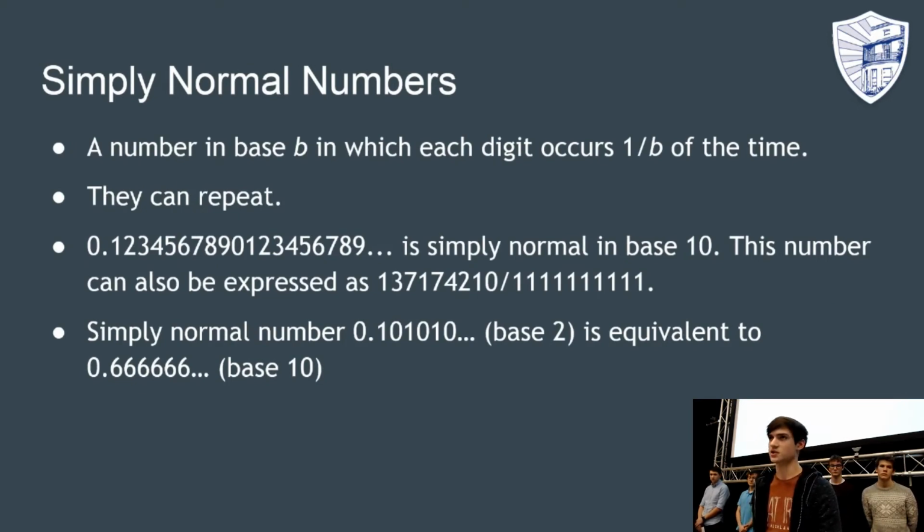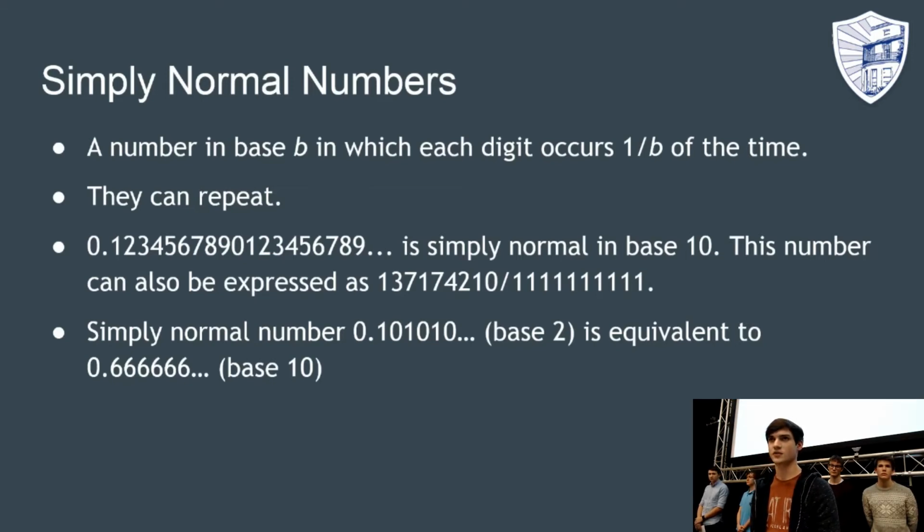Simply normal numbers are similar to normal numbers in that each digit occurs the same amount of times. However, unlike normal numbers, the same sequence of digits can repeat, and so they can be rational. For example, the simply normal number 0.123456789 repeating is simply normal in base 10, but can also be expressed as the fraction seen in the PowerPoint, which is a rational number.